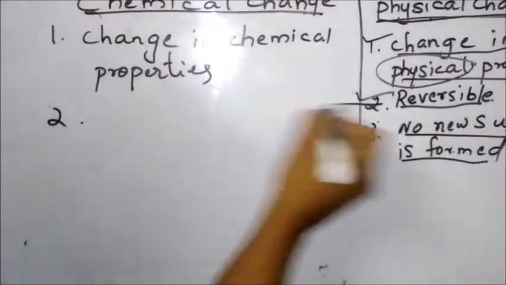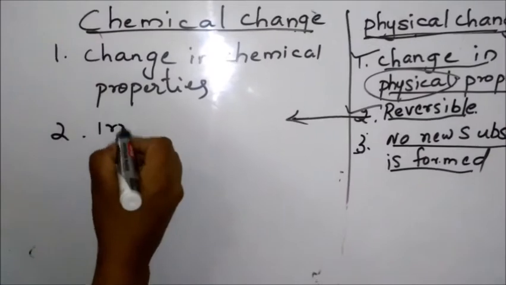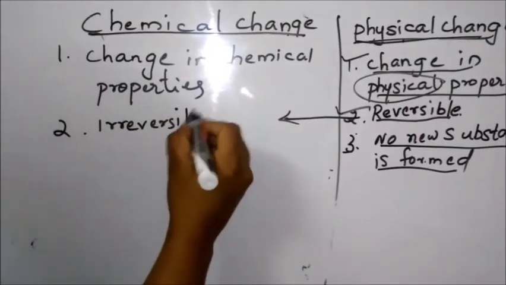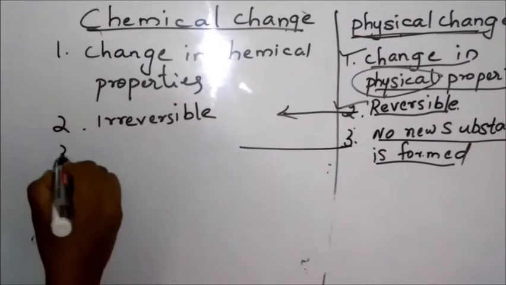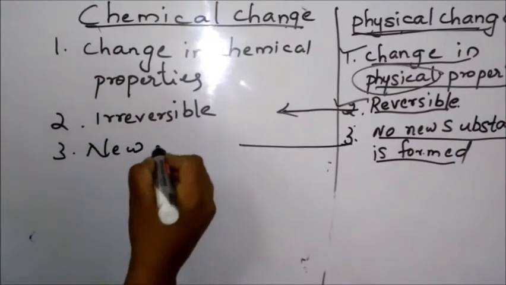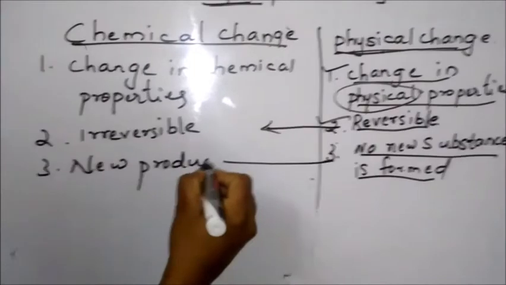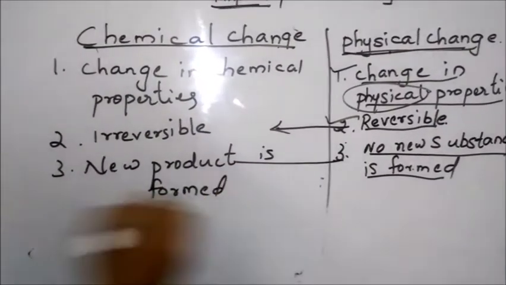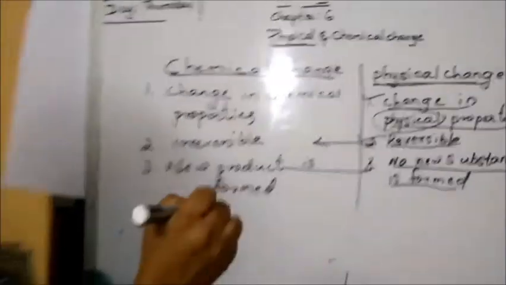Second one is just the opposite of this: irreversible, and a new product is formed. So let's start once again.